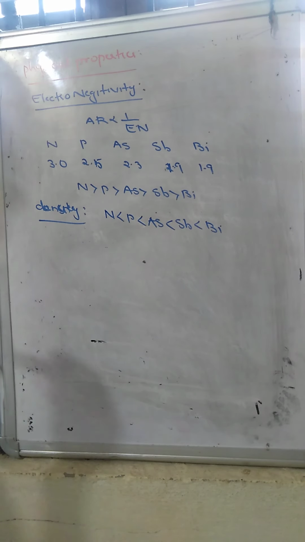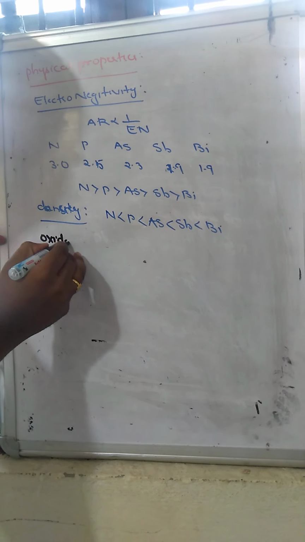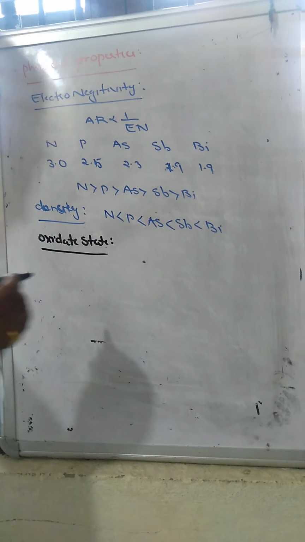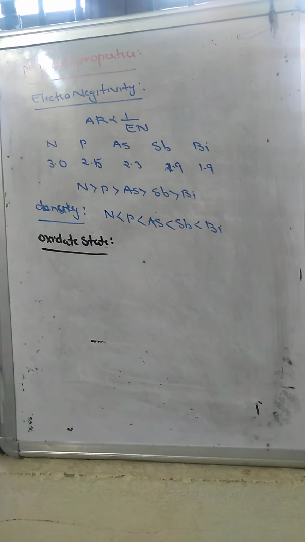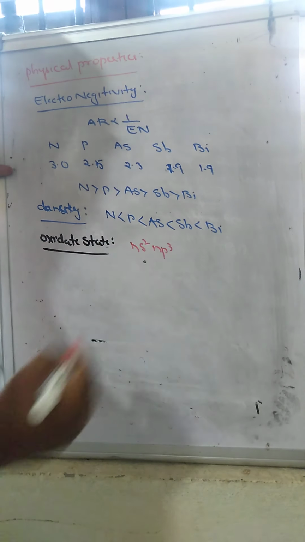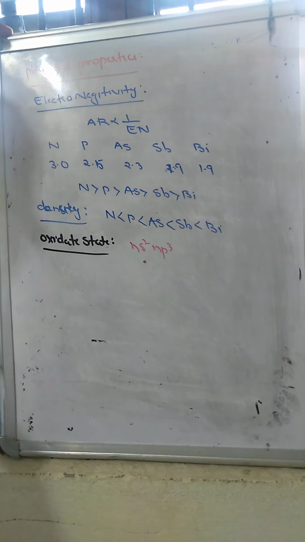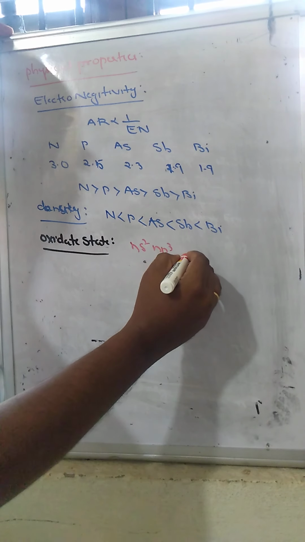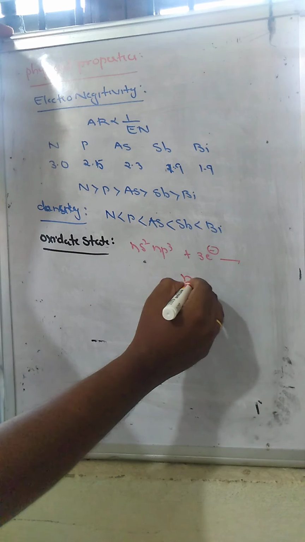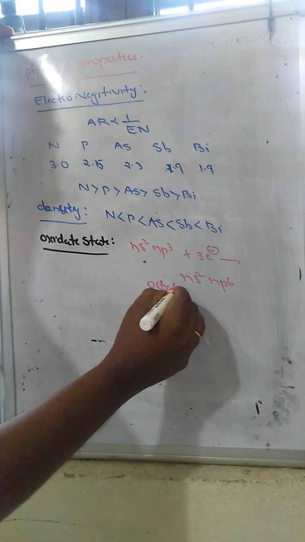Now we will go for another characteristic property, that is the oxidation state of these elements. The general electronic configuration is NS2 NP3. So if this group of elements gains 3 electrons, then it becomes an octet configuration. If it gains 3 electrons, it becomes NS2 NP6, that is an octet configuration.